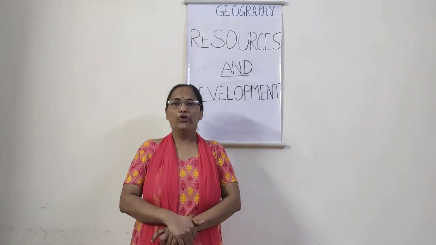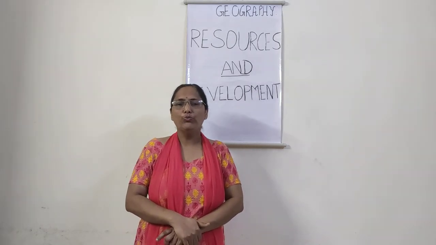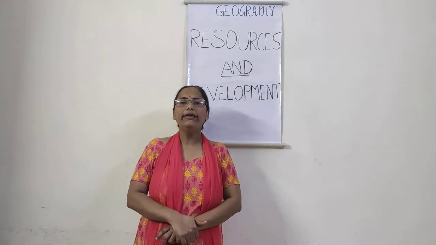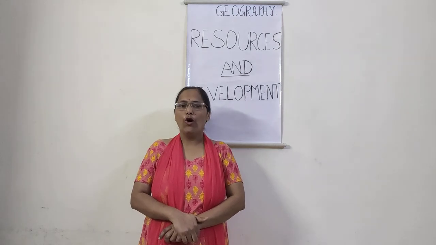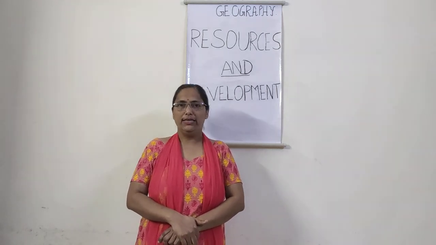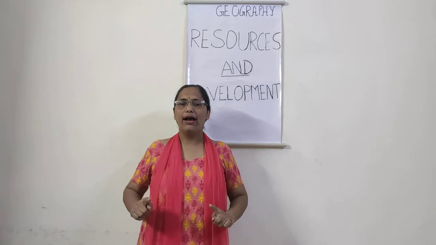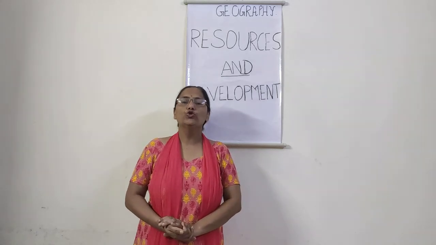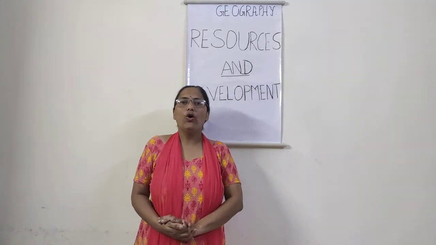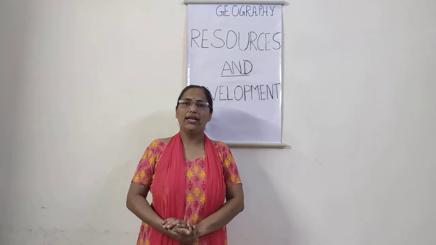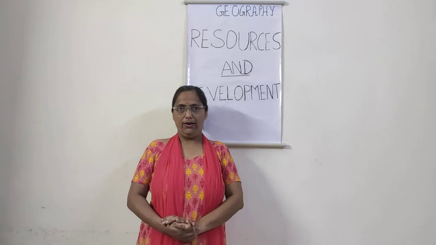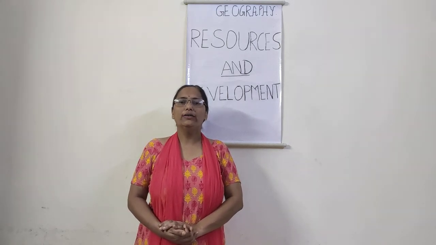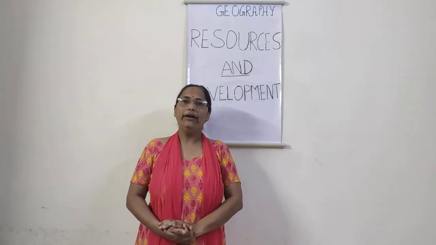The last but not the least point is known as net sown area. Net sown area means the total area on which crops are grown once in a year. Suppose there is a small piece of land, say 2 hectares, and we grow tomato, brinjal, etc. That is known as the net sown area. Hope I am quite clear with my explanation of land utilization. Thank you very much.